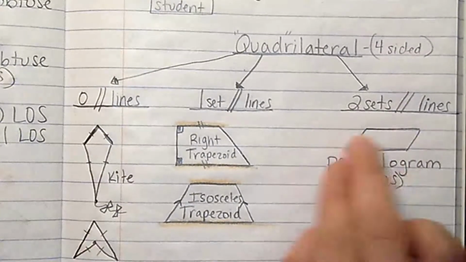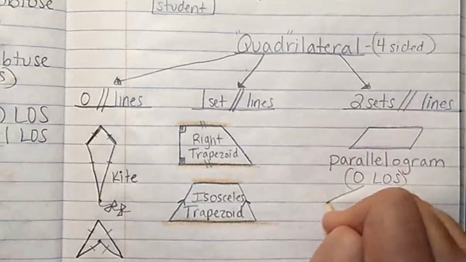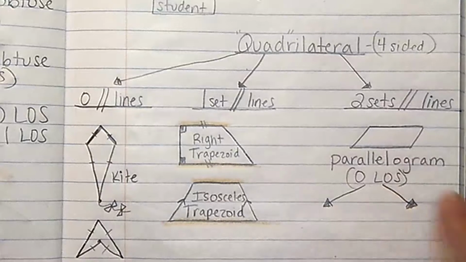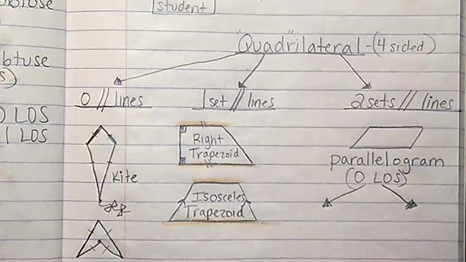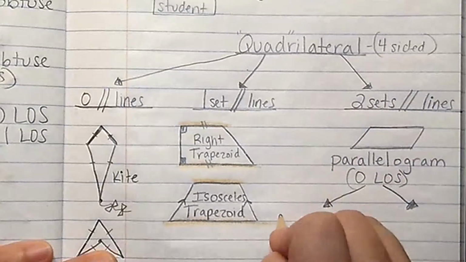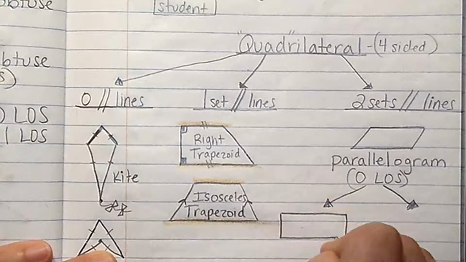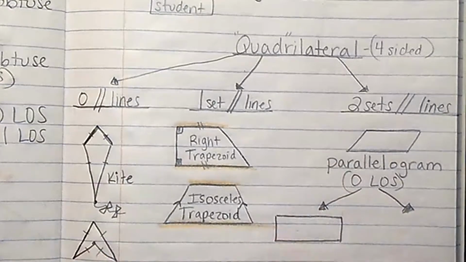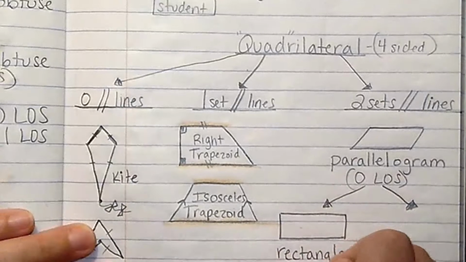All right, but parallelograms are higher on our hierarchy than everything else. So now we're going to split into two groups. We have some shapes that are going to go over here and some shapes that are going to come over here. This is where our hierarchy really kicks in. We're going to make a rectangle. I should have used my handy dandy straight edge, huh? This is my rectangle. I'll remember for next time.